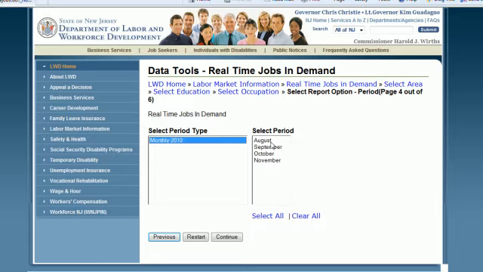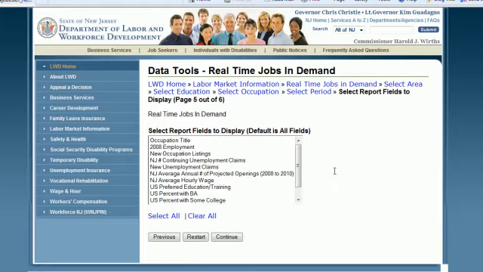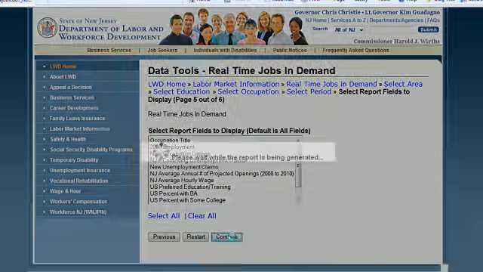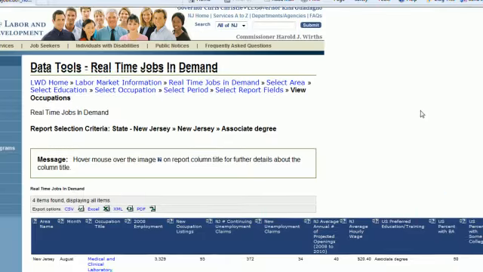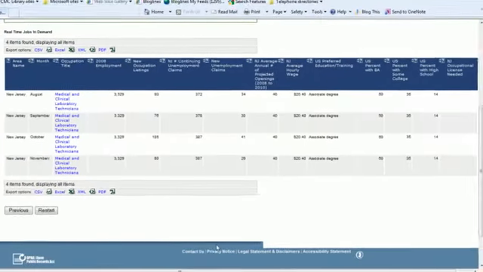And this time we can view this information in an actual calendar, with some different selectors. We can also select which fields to display, but all will display by default. And there is that information.